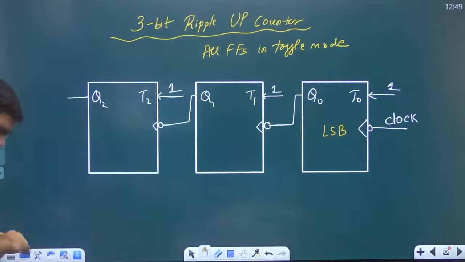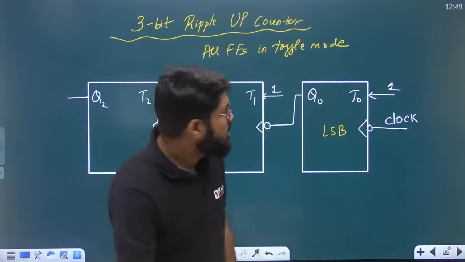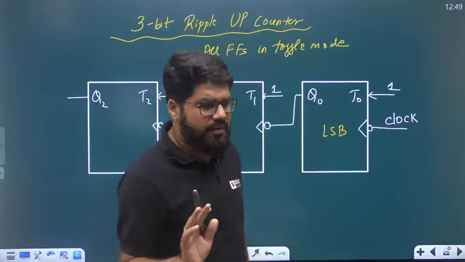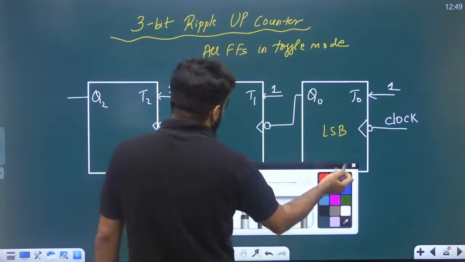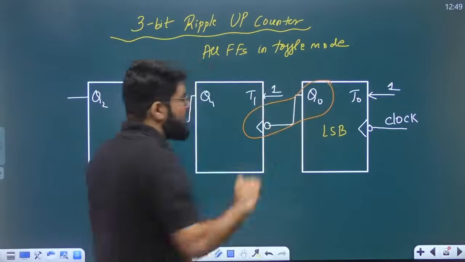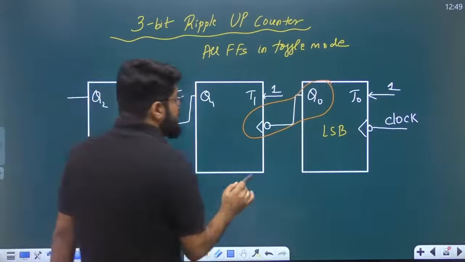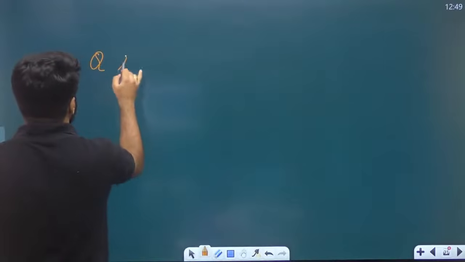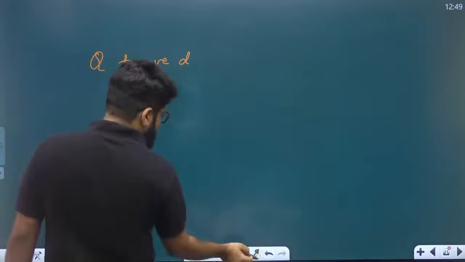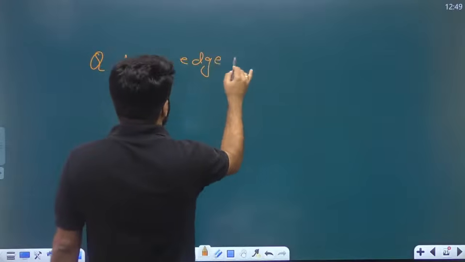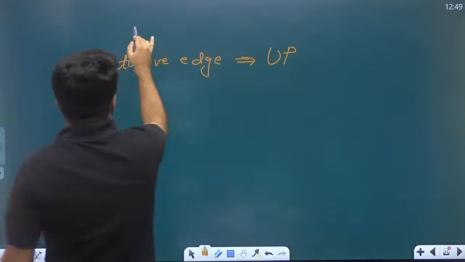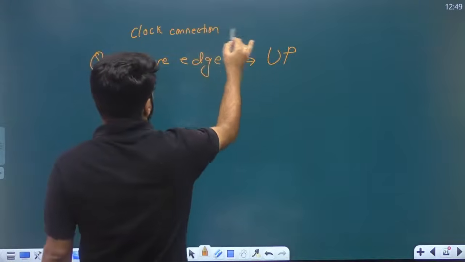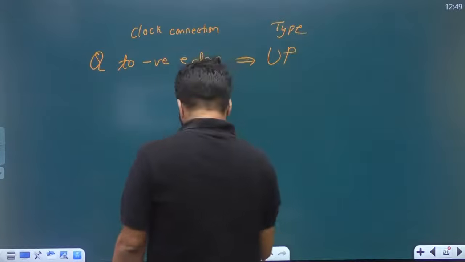Now you have to remember some patterns. I will tell you one simple pattern to remember everything. What is the type of clock connection here? There are n ways of remembering the trick. I will say simply that whenever the clock connection is Q output to the negative edge, then it is actually an up counter.